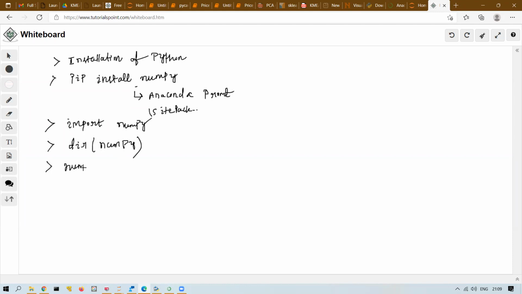So any function, let's say I want to use numpy dot mean function, and I don't know how to use it, just use a question mark. Question mark will help me to take help. It will give the complete description of that function, how to use it with examples. So all of these things we have seen.